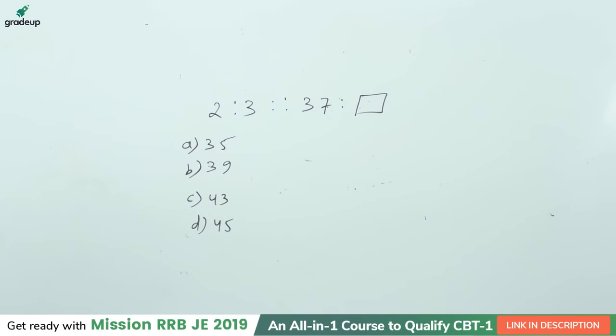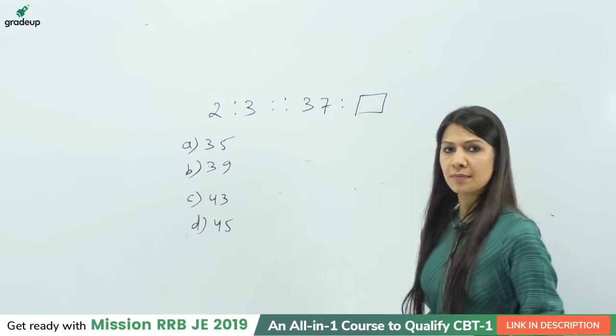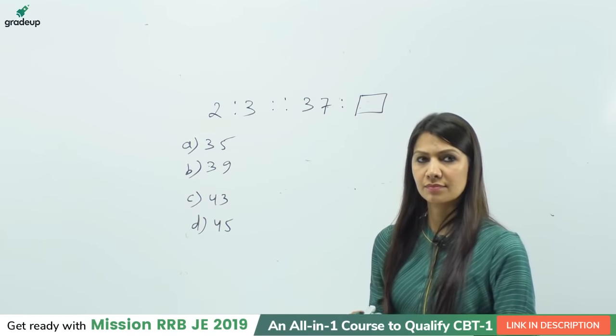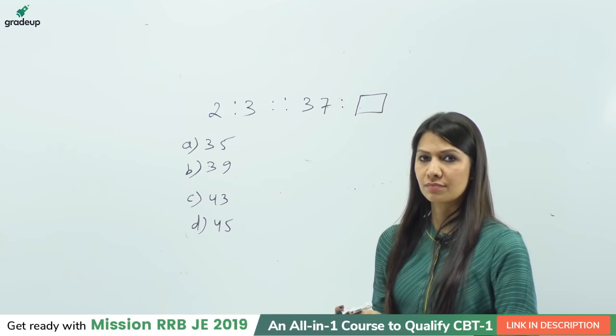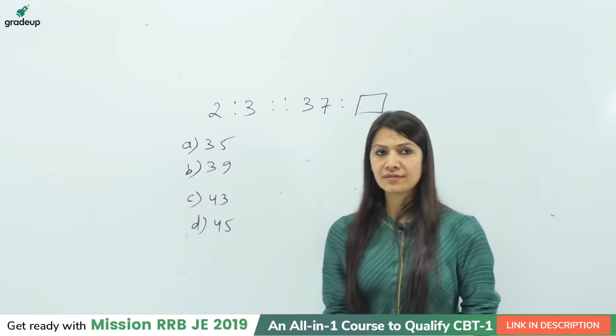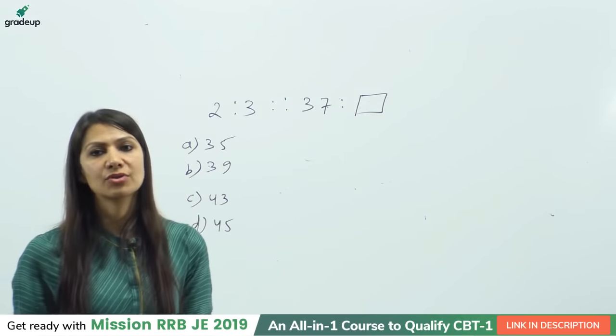Yes, 35, okay. Why 35? See student, we all are very clear about the addition or the subtraction or about the square or cubes.